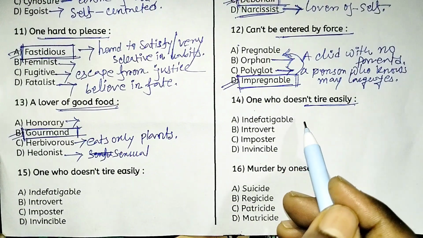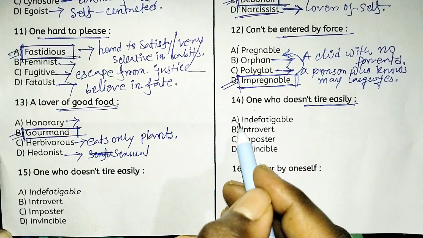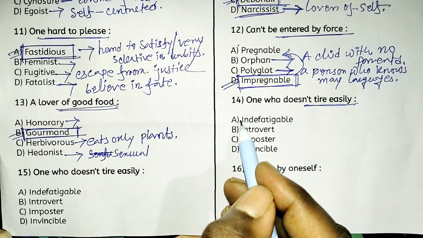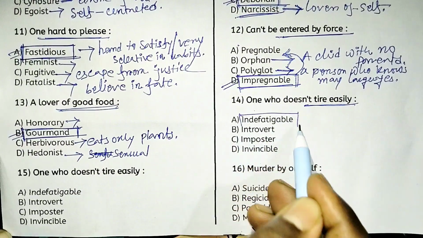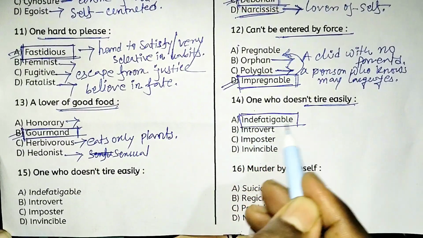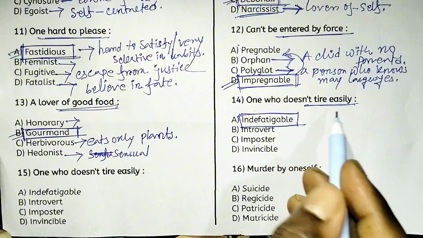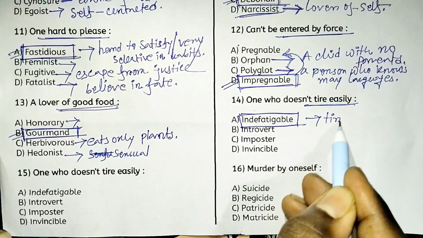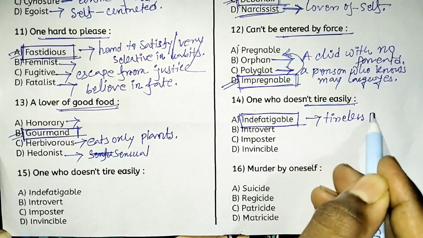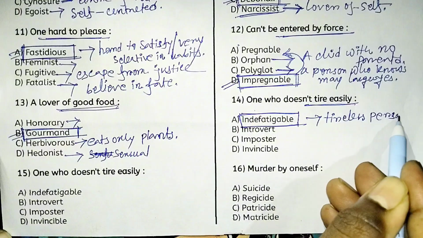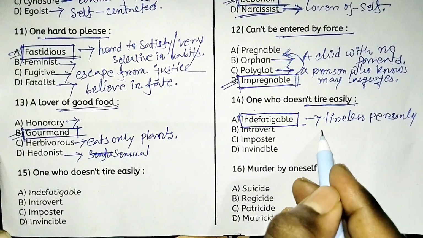Next, one who does not tire easily. The right one-word substitution is option A, indefatigable. Indefatigable suggests a tireless person, or you can say a very energetic person.